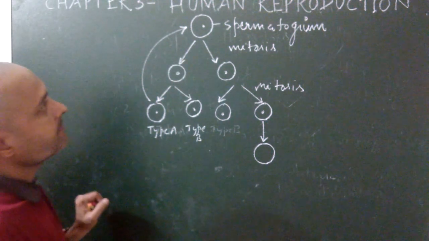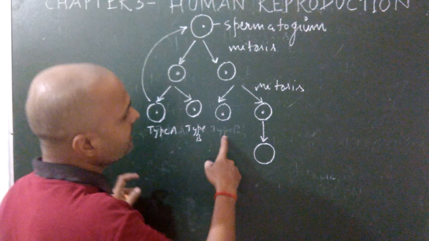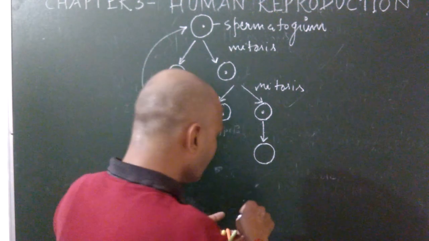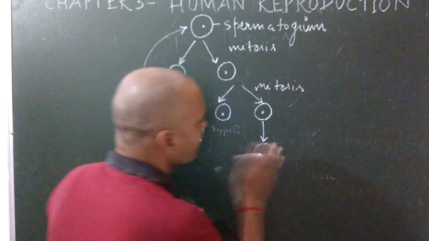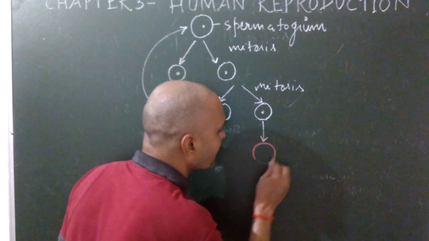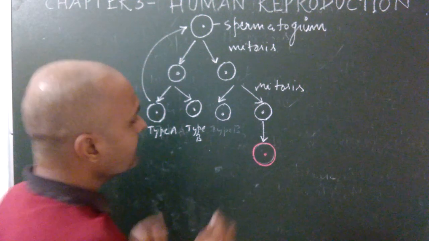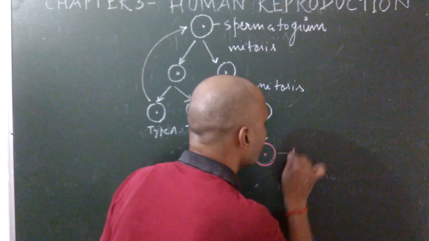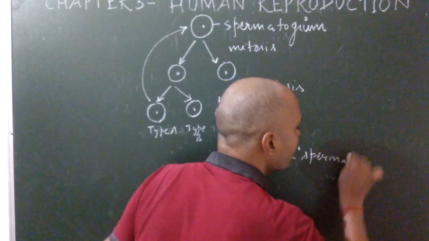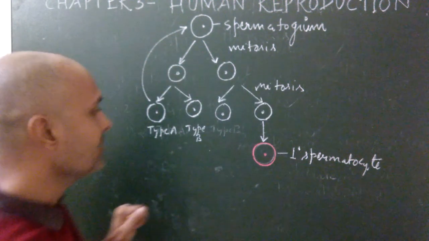Now see type A, again type B. So type B gets nourishment and becomes enlarged in size, known as primary spermatocyte.